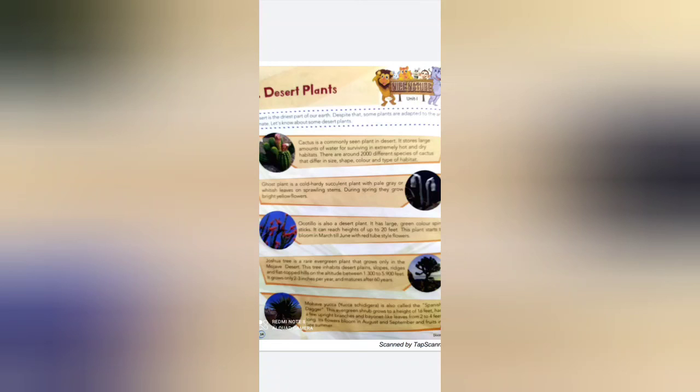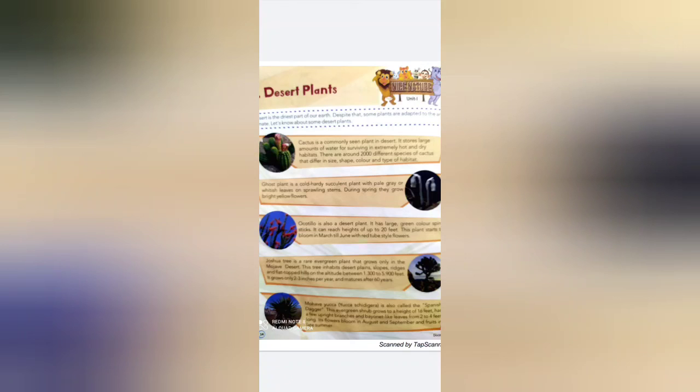Mojave yucca is also called the Spanish dagger. It is an evergreen shrub that grows up to a height of 16 feet. It has a few upright branches and bayonet-like leaves, 2 to 4 feet long.